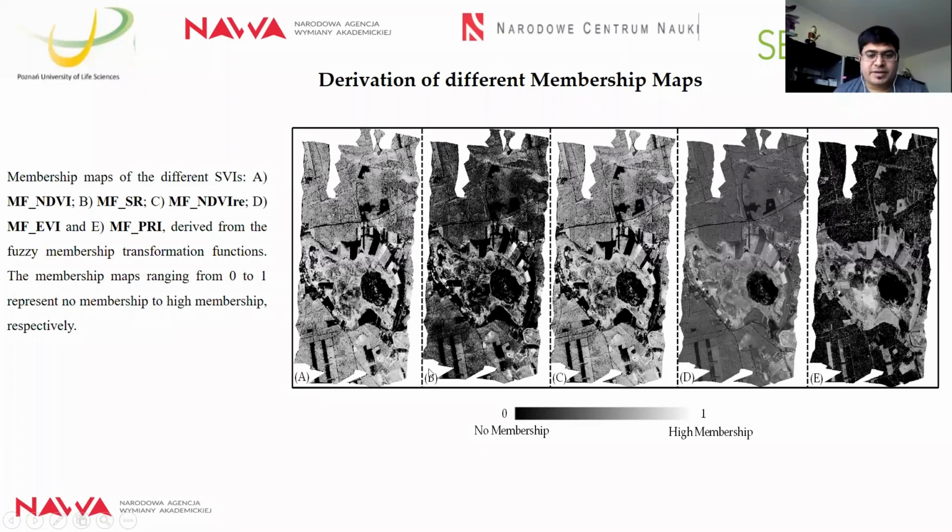Here you can see NDVI, simple ratio, and NDVI RE. High membership is mostly received by the forest areas and different ages of grassland. For EVI, it's not very prominently clear; the distribution of membership is between 0 and 1. In PRI, the highest membership is received by the forest areas, simply the reverse of the NDVI and simple ratio conditions. The forest areas received less membership, whereas inside the peatland, the small peatland plant communities received high membership. So this is the main model input for my simulation.